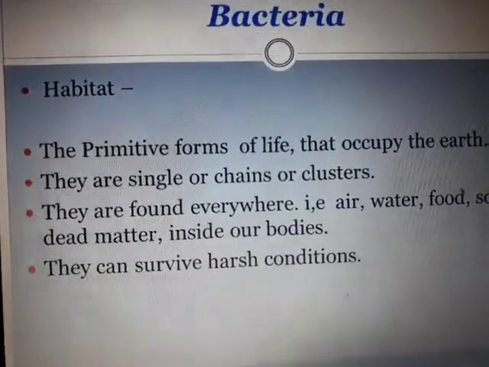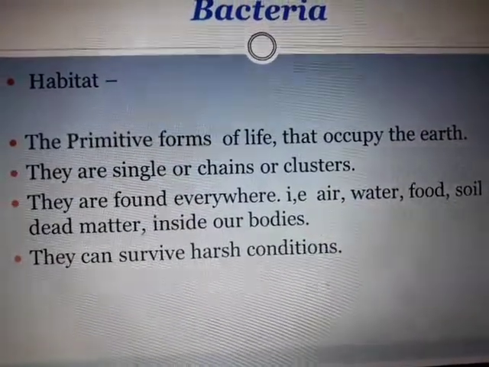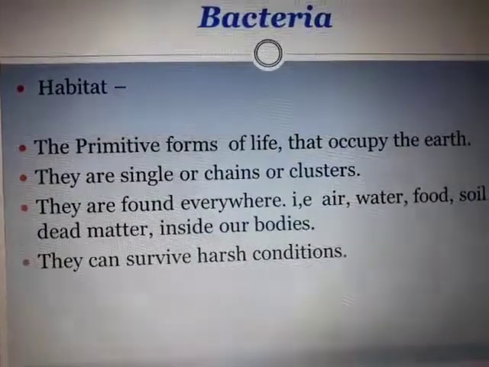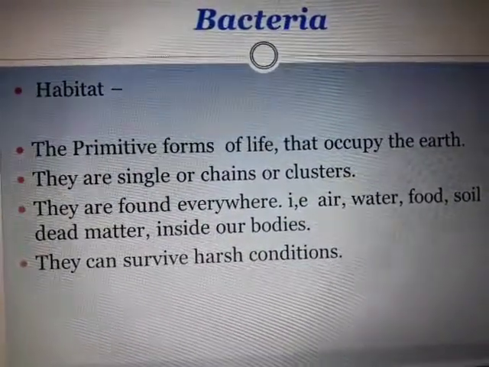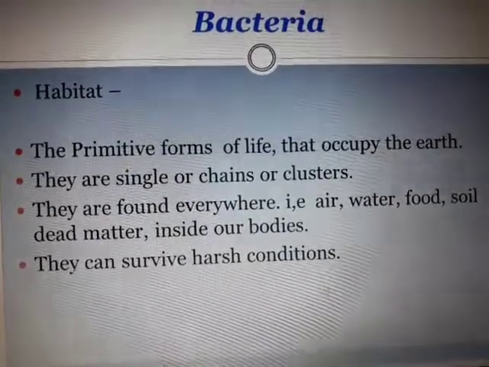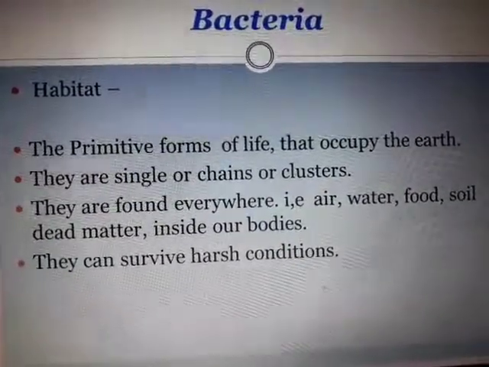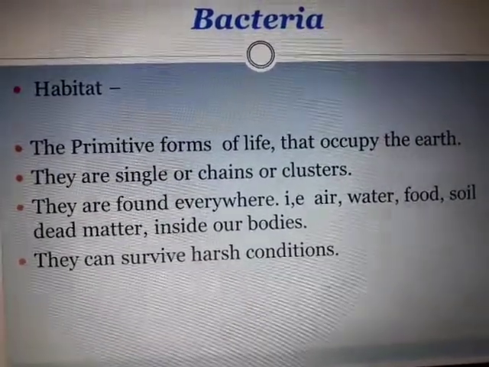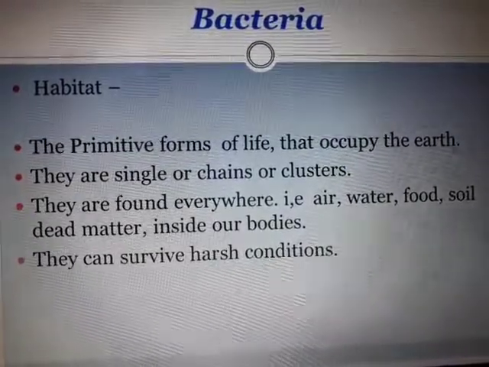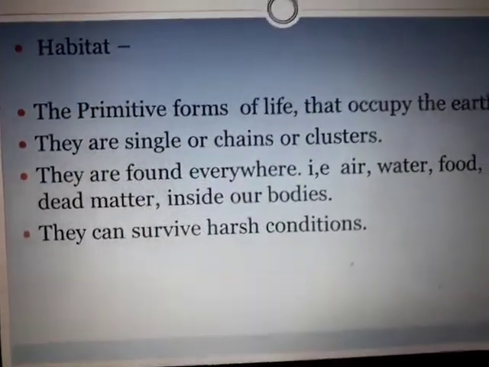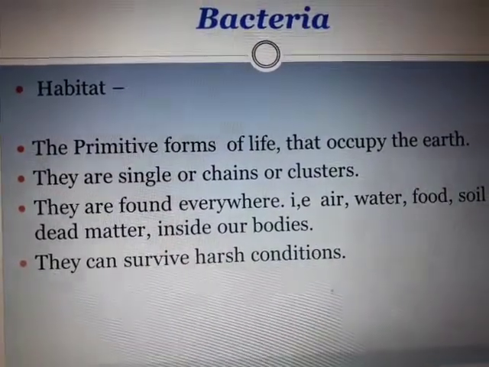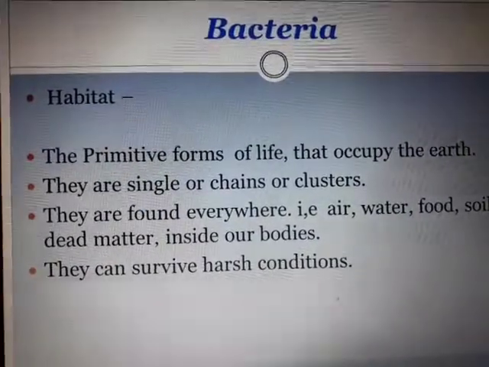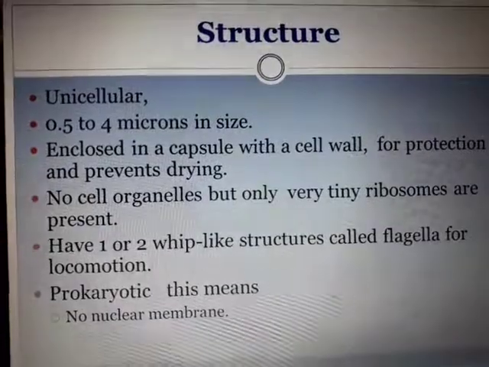For kingdom Monera, where is it found? It is a primitive form of life. In the sense, when scientists studied where life came from, they believe it started with bacteria on the earth. How do they occur? Either single, in chains, or in cluster groups. They are found everywhere. There is not a place where they cannot be found: air, water, food, dead matter, inside our bodies. Some are good, some are bad. The other main thing is they can survive harsh conditions. That is why they can survive so long.